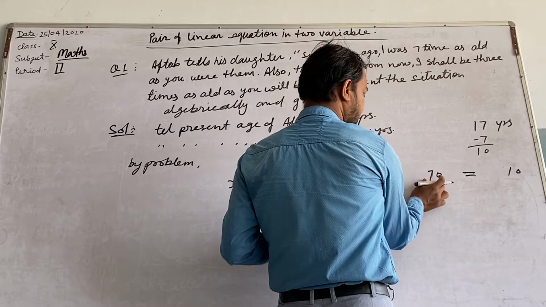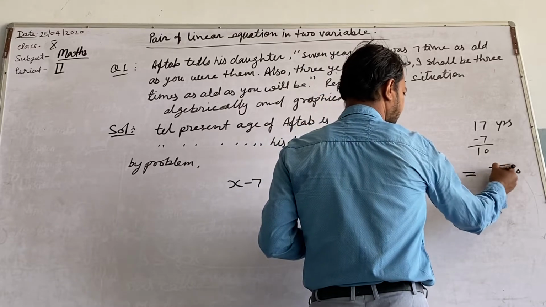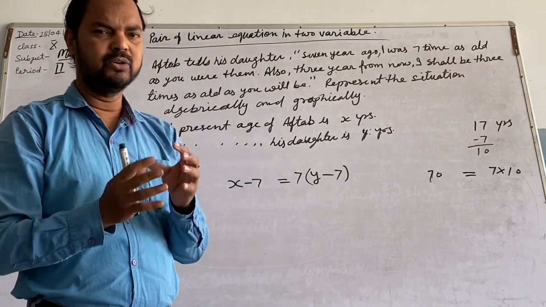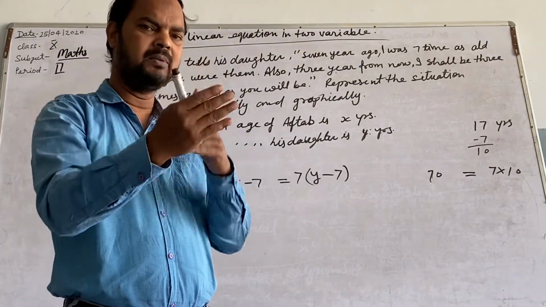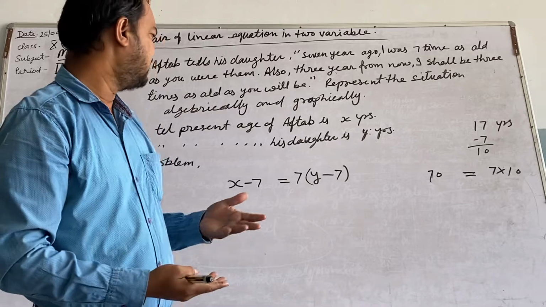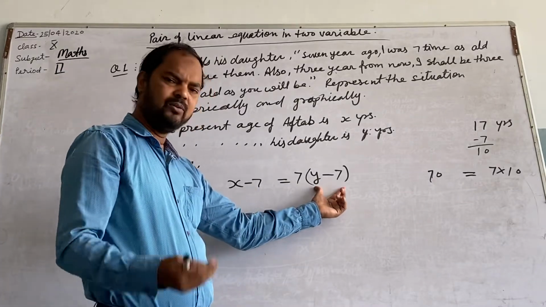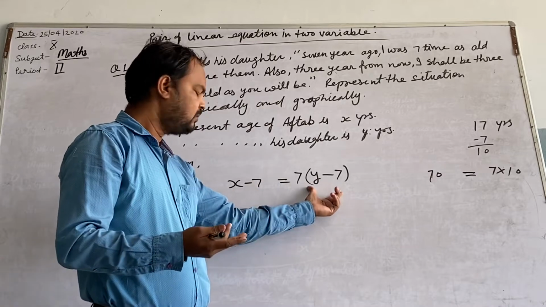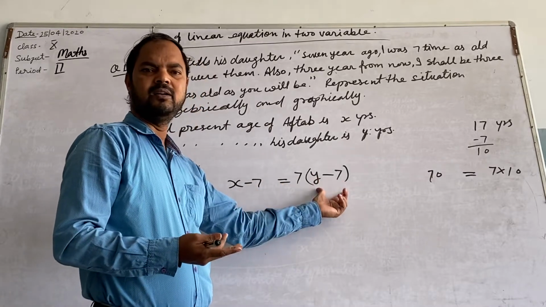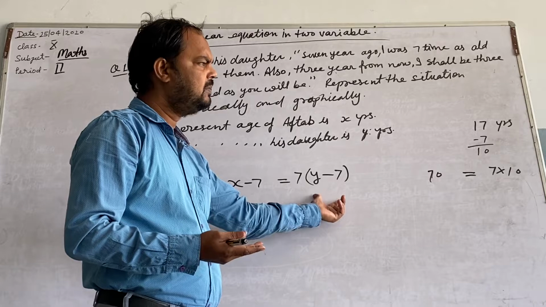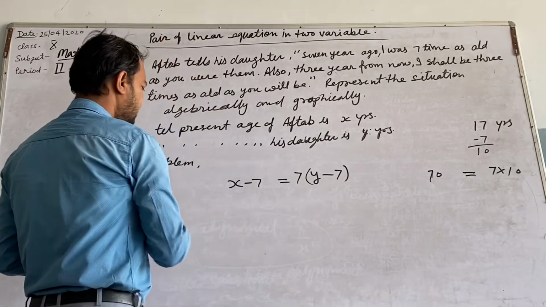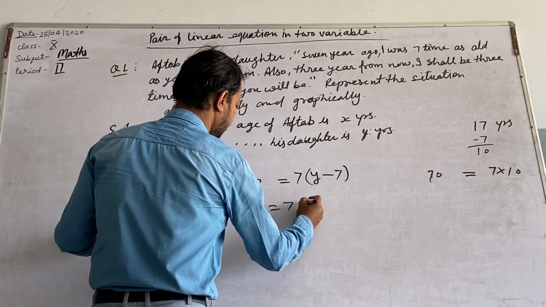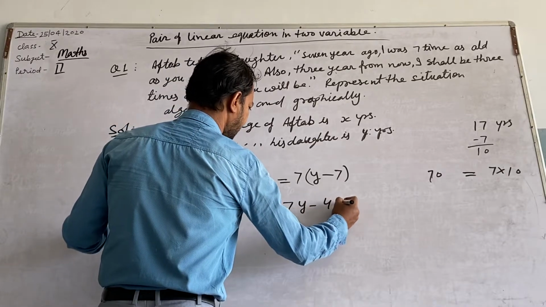So see, he is 7 times, so we multiply 7 in this. Always multiply in lower. Multiply करेंगे किसमें? छोटे वाले में. छोटे वाले को बड़ा करेंगे या बड़े वाले को छोटा करेंगे. तो easy is that, जो छोटा है, जो कम एज है, उसमें 7 times आप multiply कर देंगे. So both ages will be equal, right? Left hand side and right side will be equal. So simplify this equation, you get x minus 7 equal to 7y minus 49.